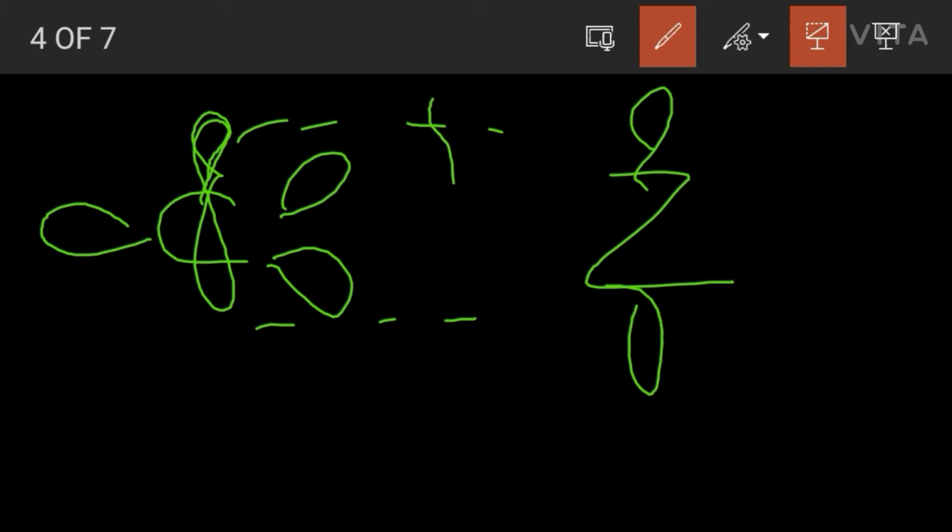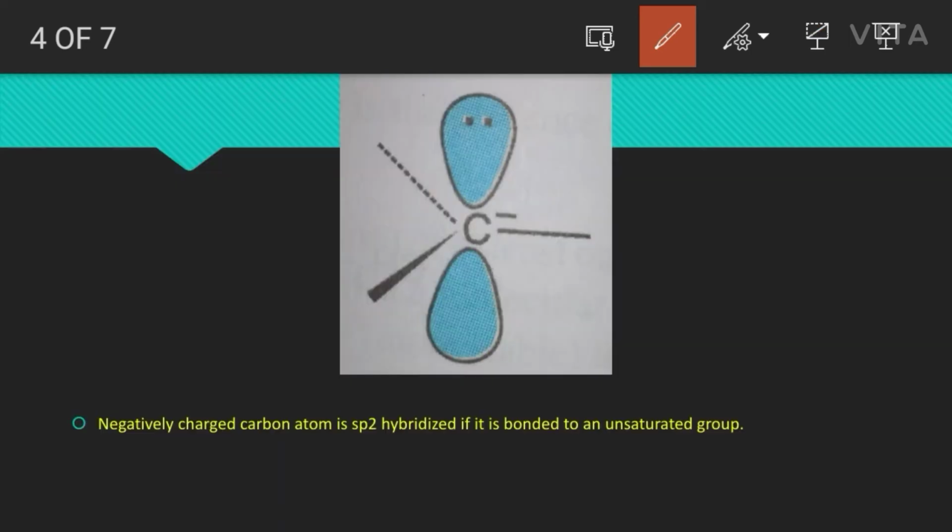After the heterolytic cleavage of this pi bond, what happens? Both the electrons present in the pi bond are shifted towards this orbital, and this unhybridized pz orbital gains an extra electron. That's why the carbon atom has the negative charge. This is the structure of carbon ion in its sp2 hybridization state.